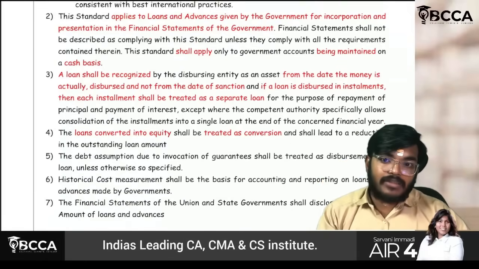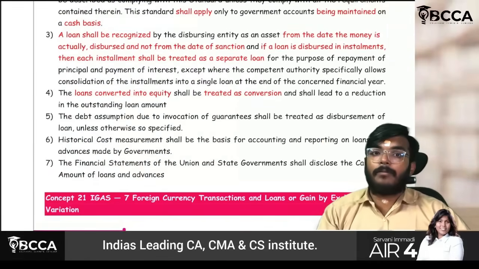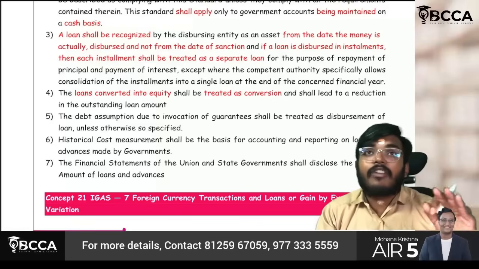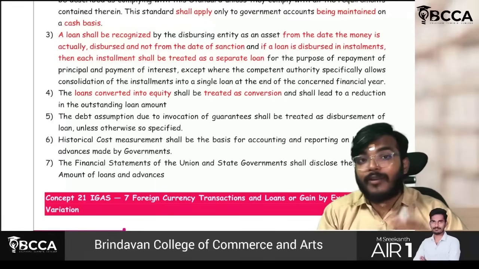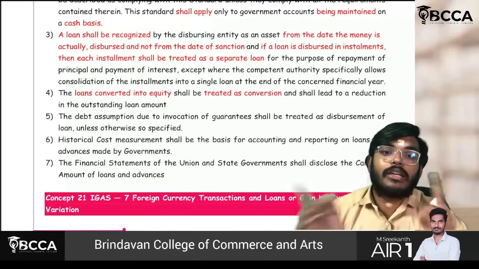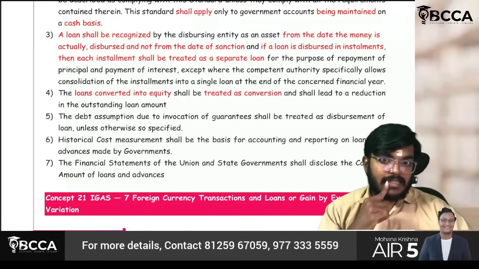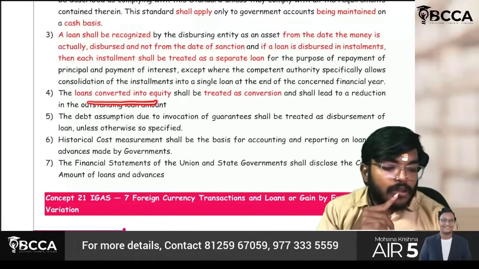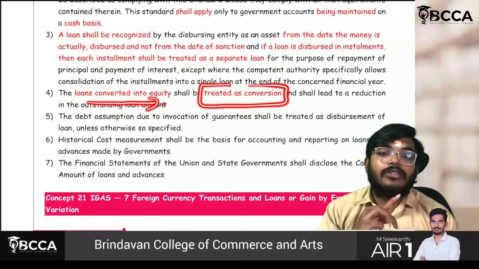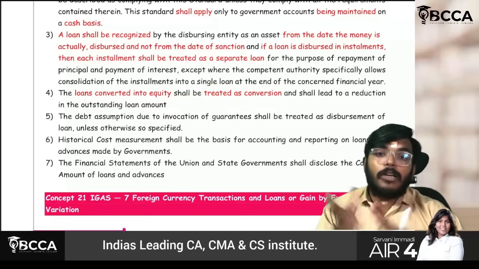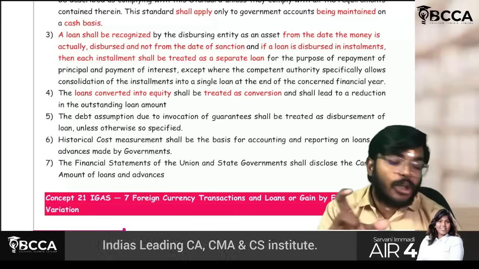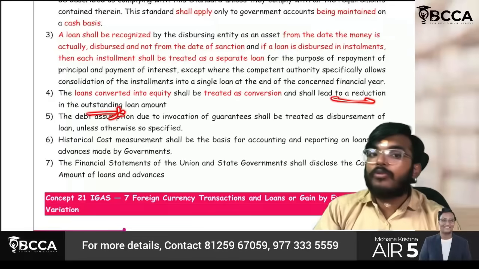But sometimes syndication of loan can happen. Syndication means if any competent authority's approval is there, it may merge 2 or 3 loans as a single loan. Okay, fine. Next part, the loans converted into equity shall be treated as conversion. If any convertible loans are there, it will lead to a reduction in the outstanding loan amount and the entity will get the investments in equity.